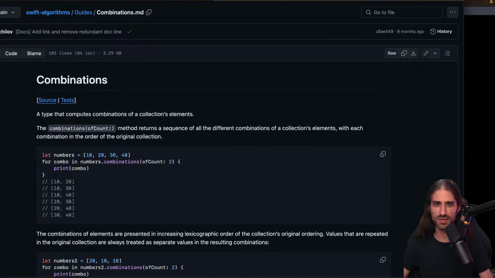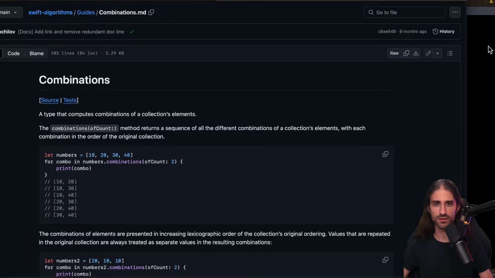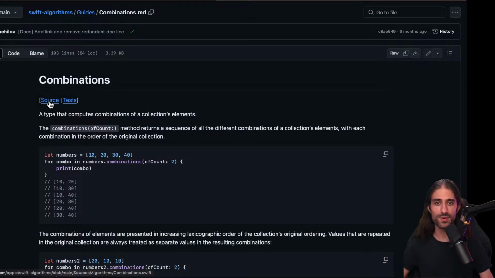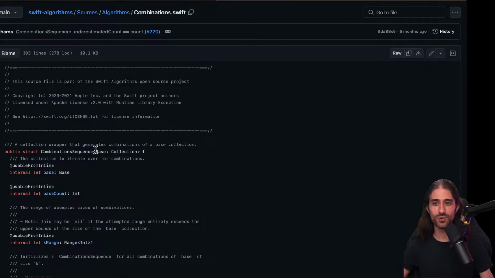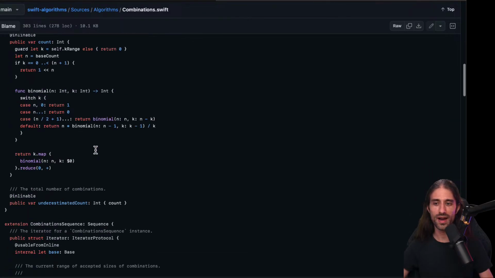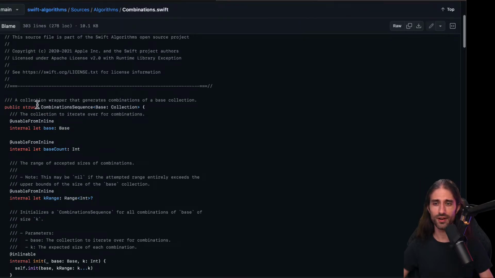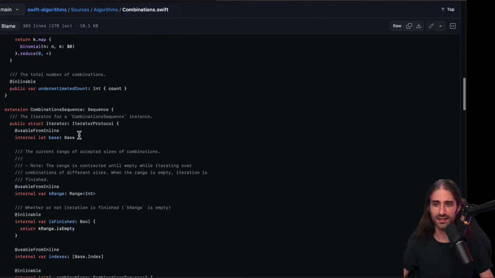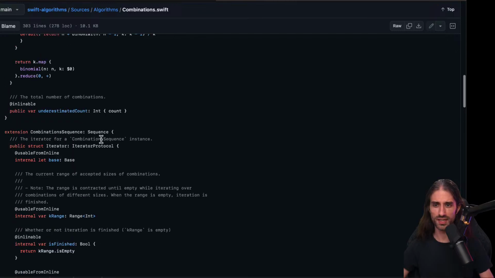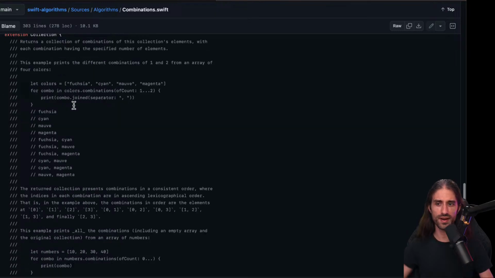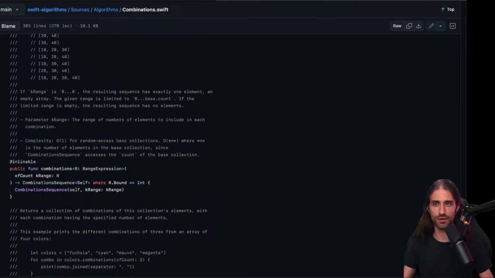I'm just moving the window a bit so that I'm sure that I don't cover the content. I have also an instance of Xcode open in case we want to try some code. We'll see if we need it or not. And you can see there are also links to the source code. So here I'm just going to have a look to see where it's declared. It declares some kind of data structure, this struct CombinationsSequence, and then there's an extension to make it conform to Sequence. And then there is the extension to Collection where we will find the actual implementation of the method.